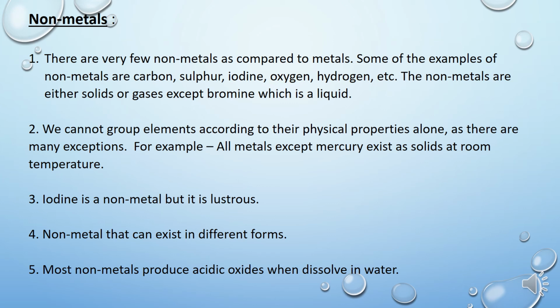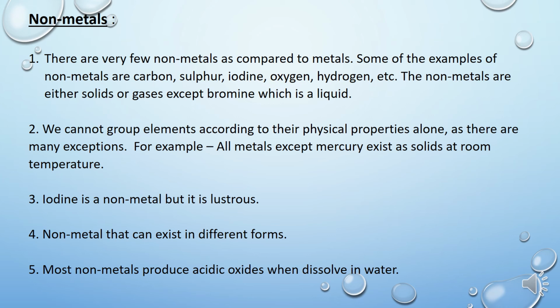Next is non-metals. Non-metals, physical properties. Non-metals may be solids, liquids or gaseous. For example, carbon, sulfur, phosphorus. These three non-metals are solids. Bromine is liquid.